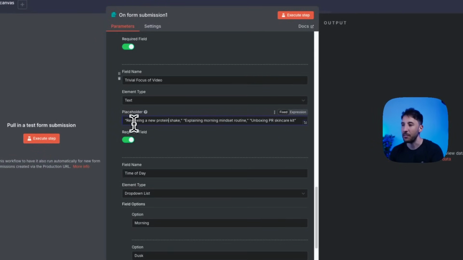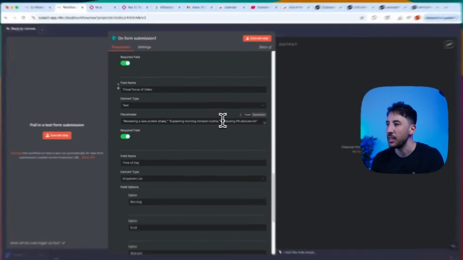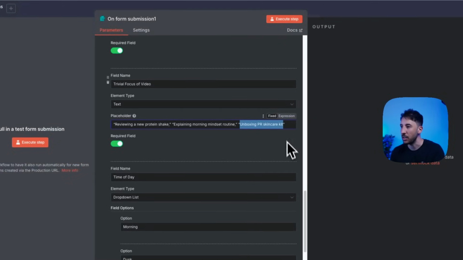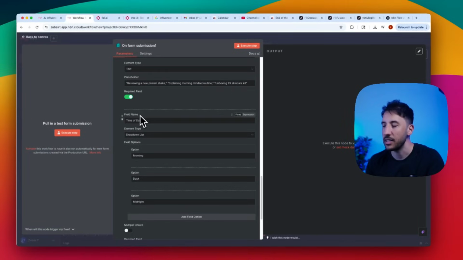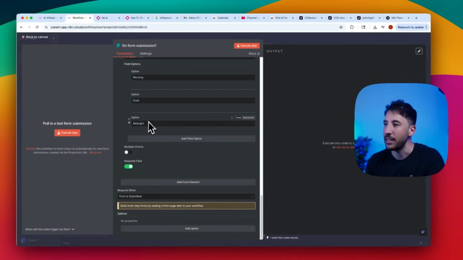So here you can just have a placeholder, things like this, where you can go ahead and add all of these different placeholders. So I'm just going to copy this. Unboxing PR skincare kit. I didn't do that earlier. So required field, that's exactly the same thing. Time of the day, same thing. It's another drop down. You just do morning, dusk, midnight, or whatever it may be. And then that's all you have to do.